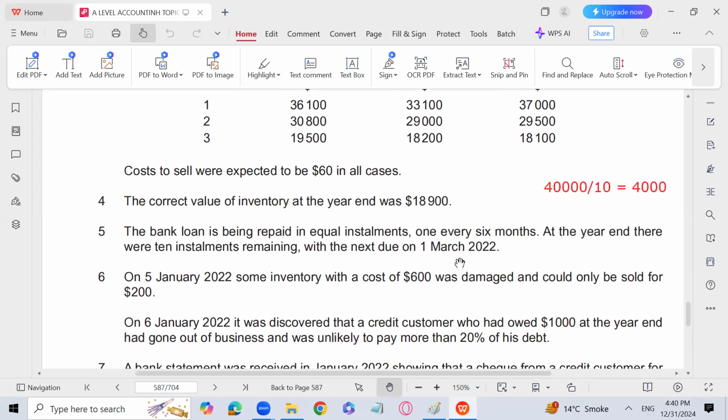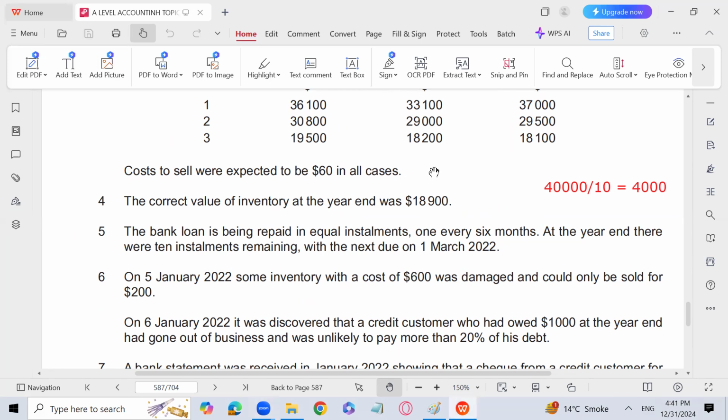Remaining, with the next due on 1st March 2022. We are preparing our financial statement on 31st December 2022. It means that 4,000 we have to pay on 1st March, right? And again, the next installment which should have been paid is on April, May, June, July, August, September.